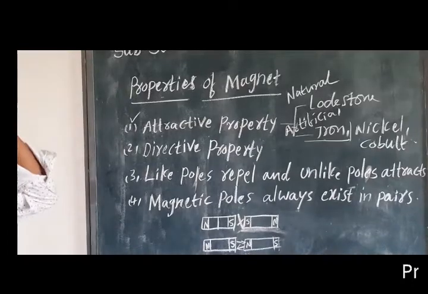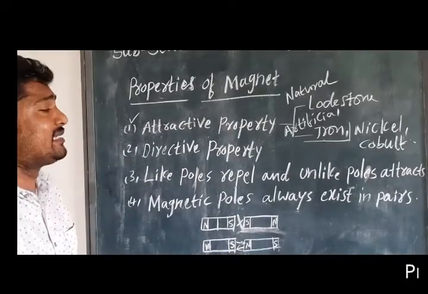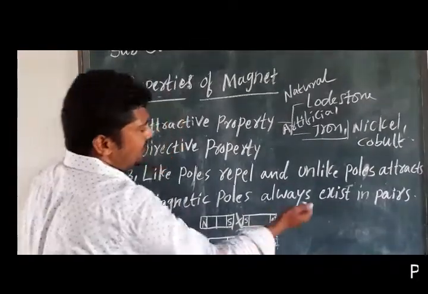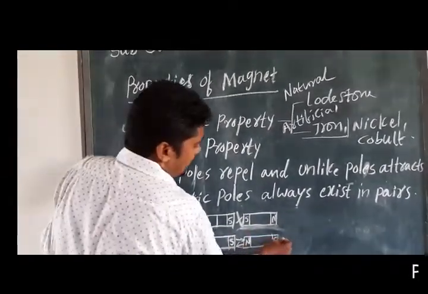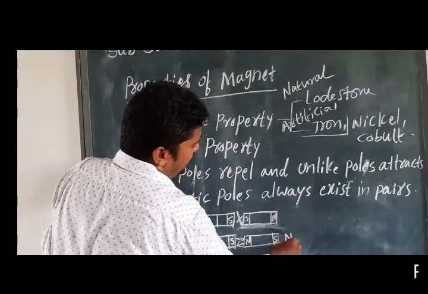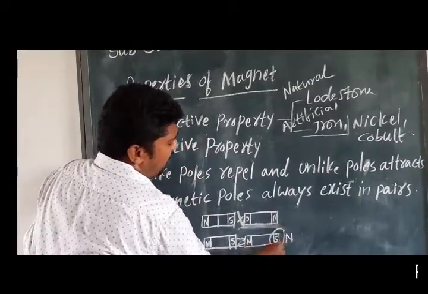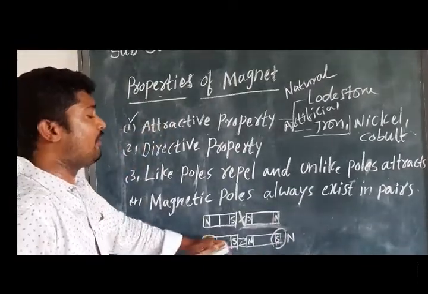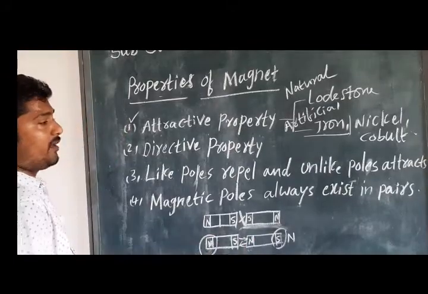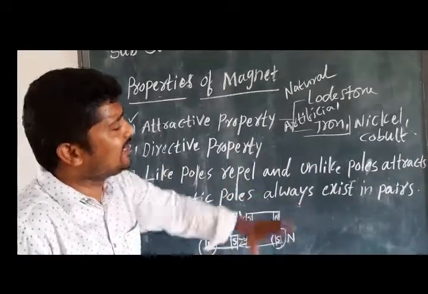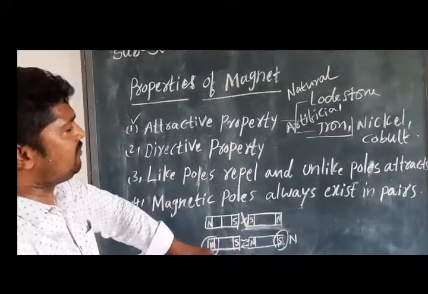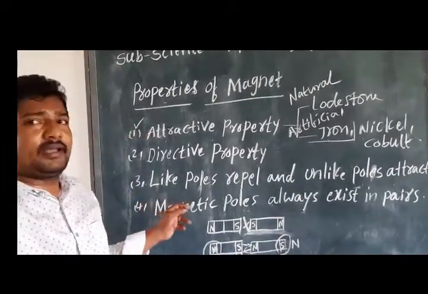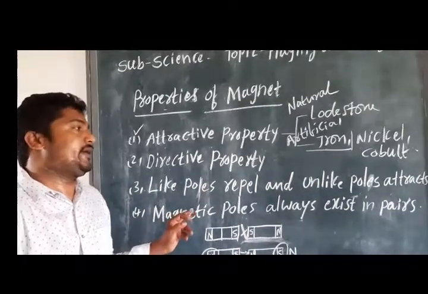Next one is magnetic poles always exist in pairs only. Always you see the magnetism exists towards the south pole and the north pole. Their power is also present at the poles only. Poles have more magnetic power. Poles always exist in pairs. They used to be in a pair only. So these are the minimum magnetic poles present.